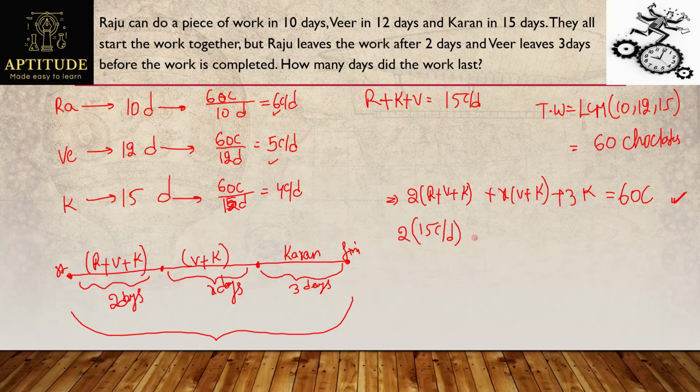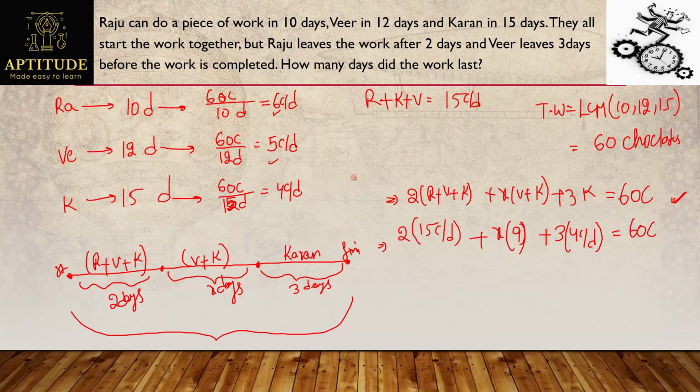Now X days I need to find out. Now Veer plus Karan: Veer can eat 5 chocolates, Karan can eat 4 chocolates, so total it is 9 chocolates. Now 3 days work of Karan. Karan can eat 4 chocolates per day, so 3 days work means 3 into 4. This will equal the total 60 chocolates. So by solving this I'll get the X value which is required.